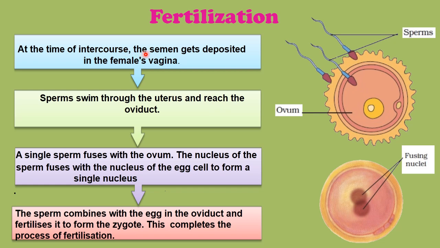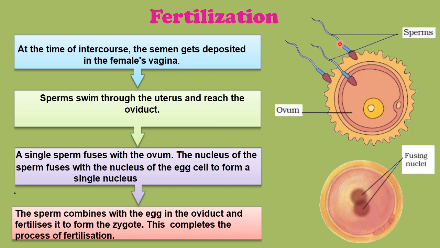At the time of intercourse, the semen gets deposited in the female's vagina. Sperm swims through the uterus and reaches the oviduct. A single sperm fuses with the ovum. The nucleus of the sperm fuses with the nucleus of the egg cell to form a single nucleus. The sperm combines with the egg in the oviduct and fertilizes it to form the zygote. This completes the process of fertilization.